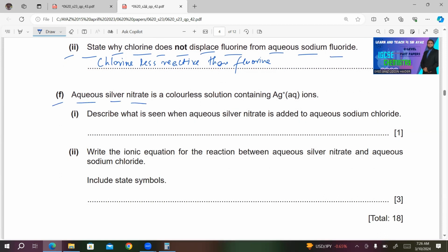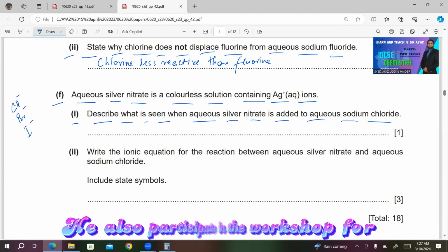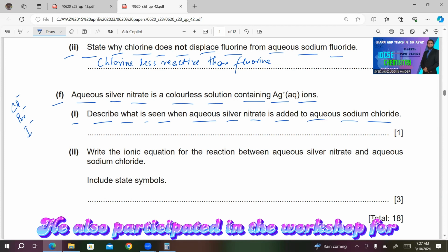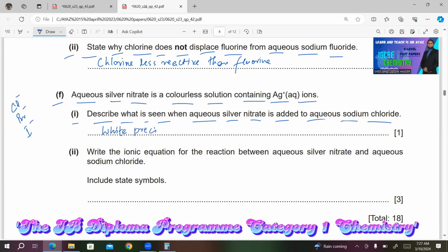F. Aqueous silver nitrate is a colorless solution containing Ag+ aqueous ions. Number 1, describe what is seen when aqueous silver nitrate is added to aqueous sodium chloride. So this aqueous silver nitrate is also used to identify the halide ions, that is Cl-, Br-, and I-. So Cl- ion will be identified by the change in color. The change in color will be a white precipitate, or white ppt.